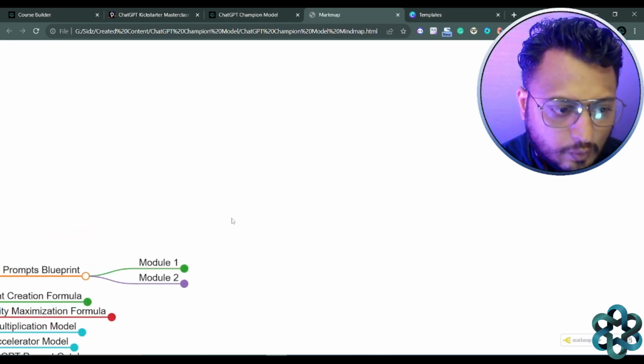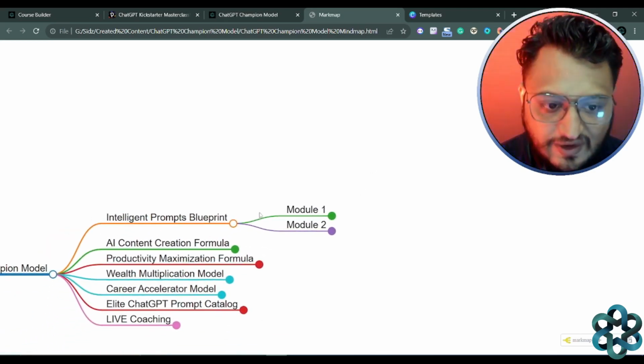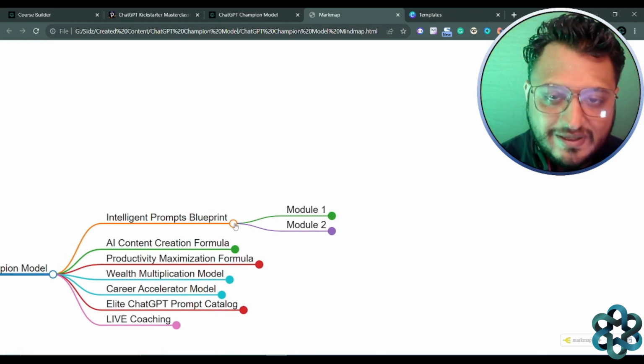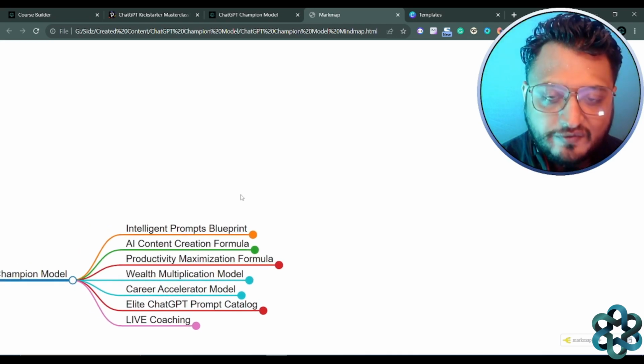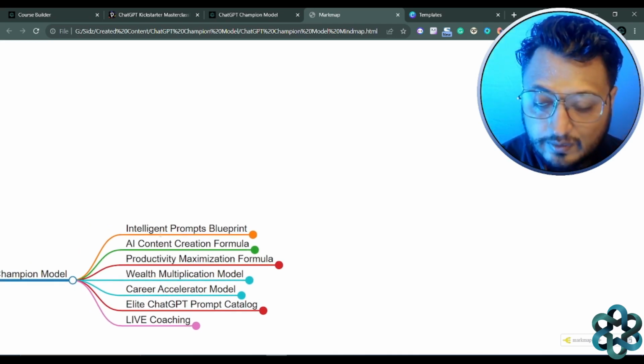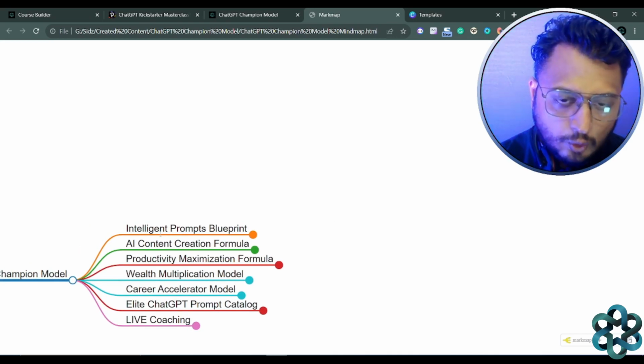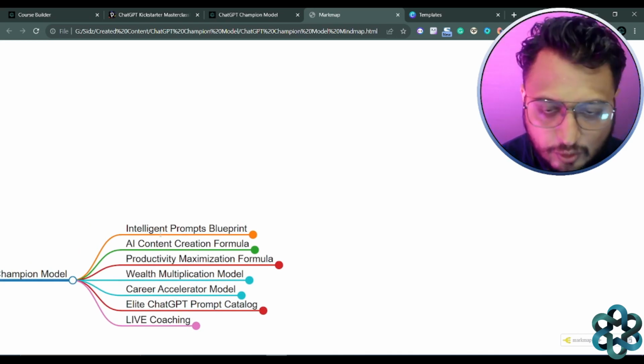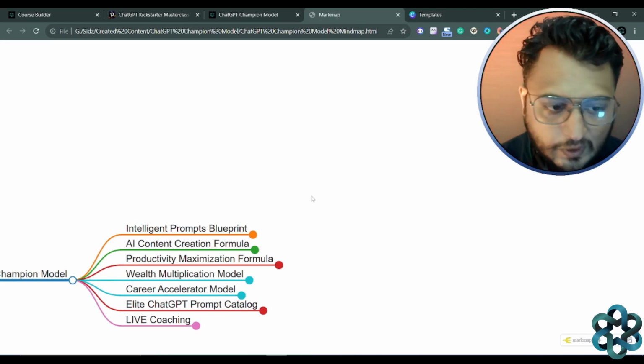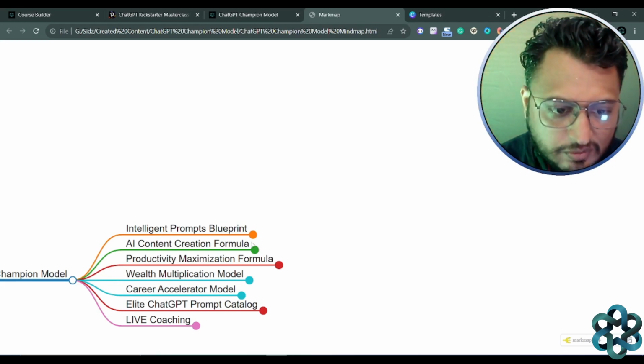Okay, that's what is covered within the first flagship course, which is the Intelligence Prompts Blueprint. And you'll be amazed to see the content right in the first video, or the first course itself, right? Because that's the main root course that we have designed together as a team. Okay, so that's about Intelligence Prompts Blueprint.